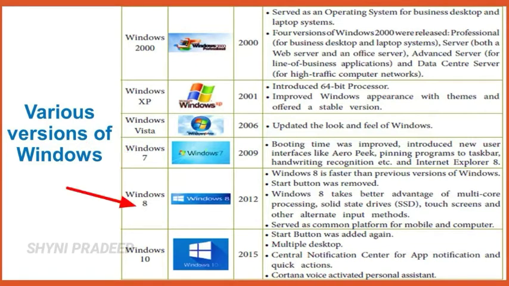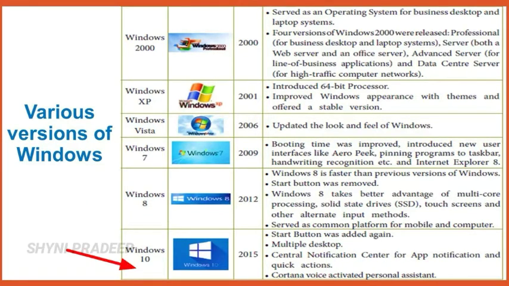And next, Windows 8 2012. Its specific features are Windows 8 is faster than the previous versions of Windows. Start button was removed. Windows 8 takes better advantages of multi-core processing, solid state drives, which means SSD, touch screen and other alternate input methods. It is served as common platform for mobile and computer.